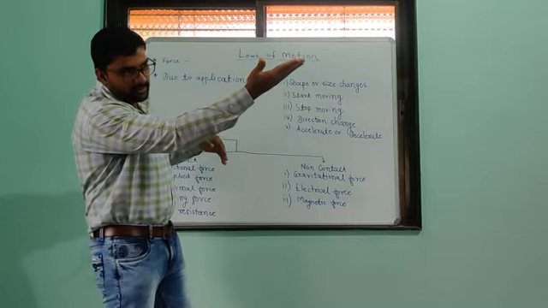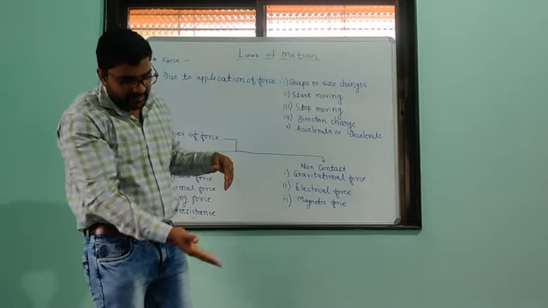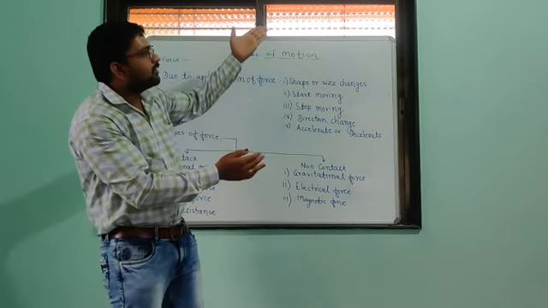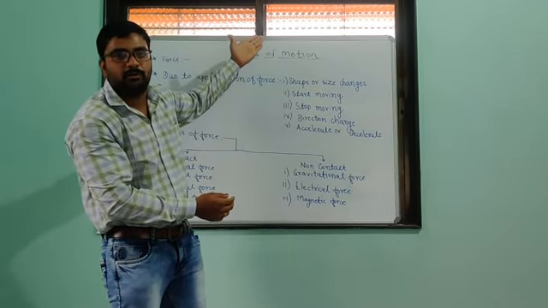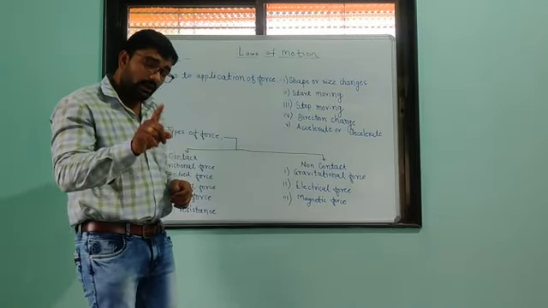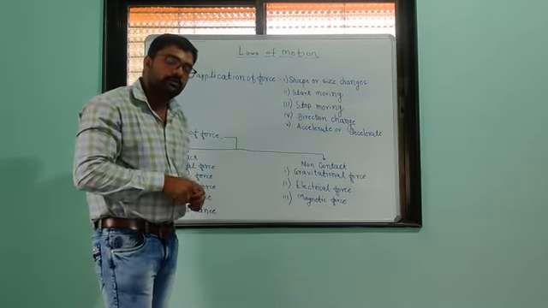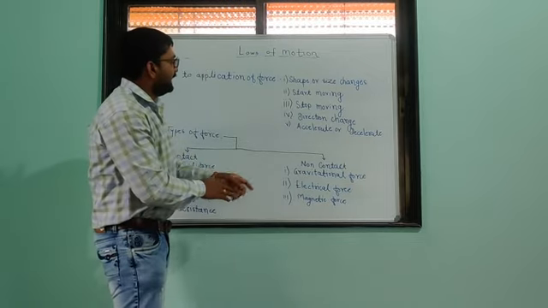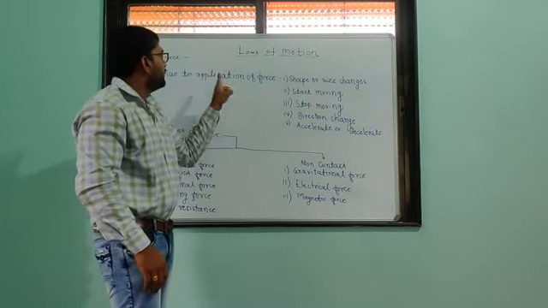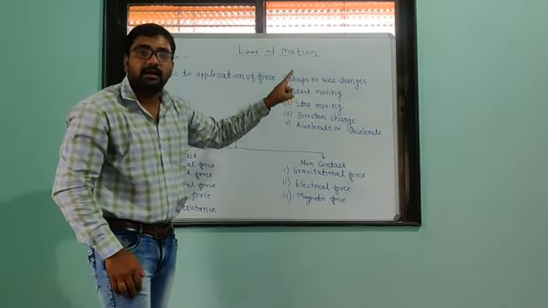Initially, suppose the ball comes in a straight direction, then by the application of force using the bat, the direction of the ball gets changed. So by the application of external force, we can also change the direction of a particular object.